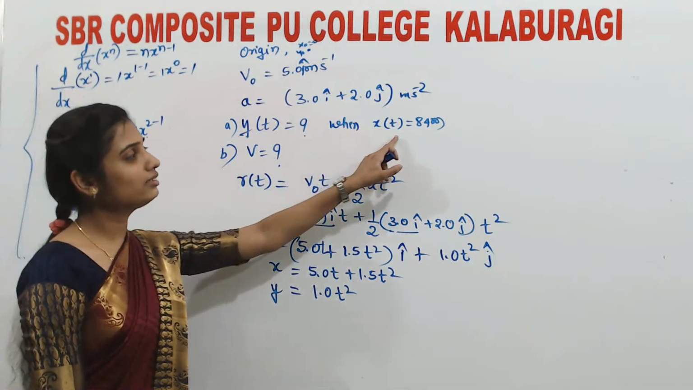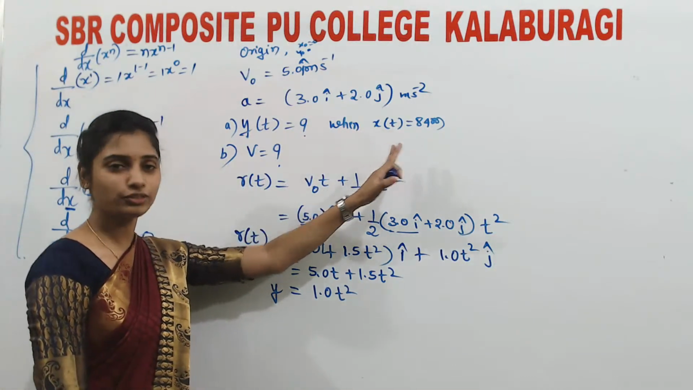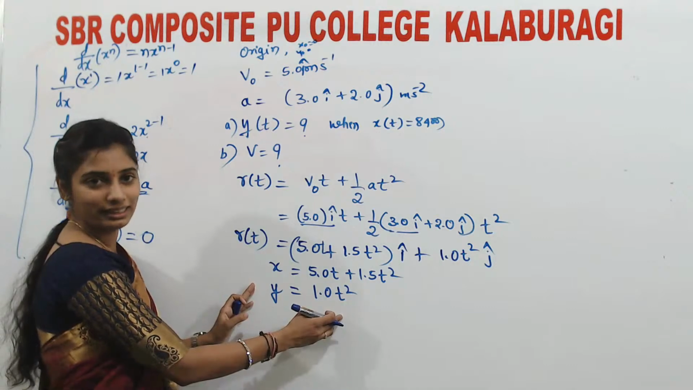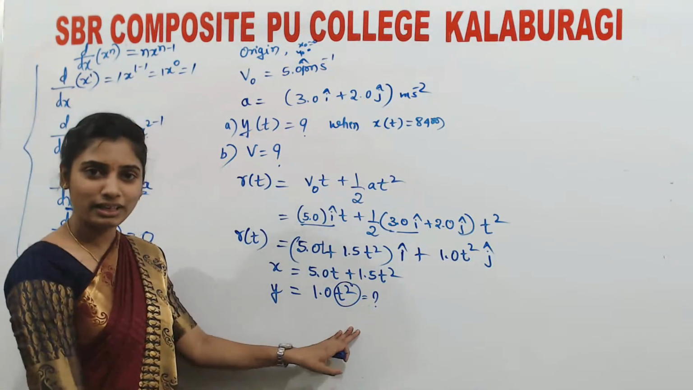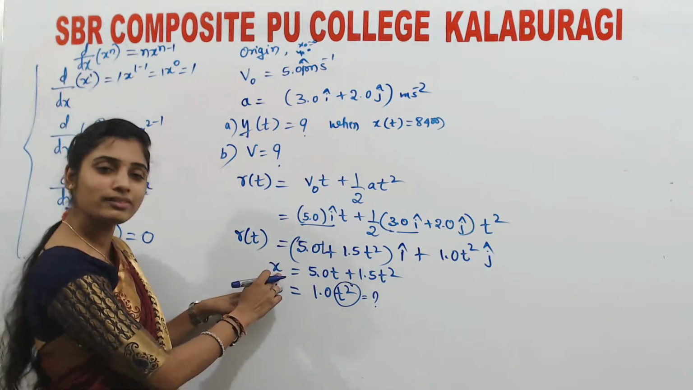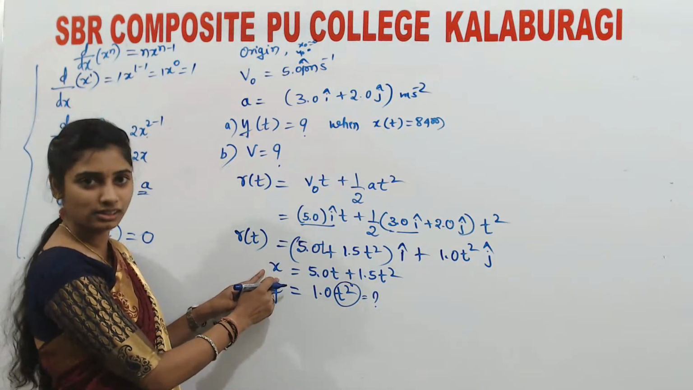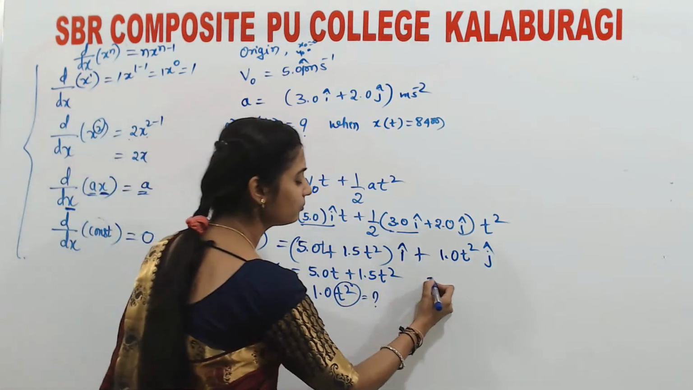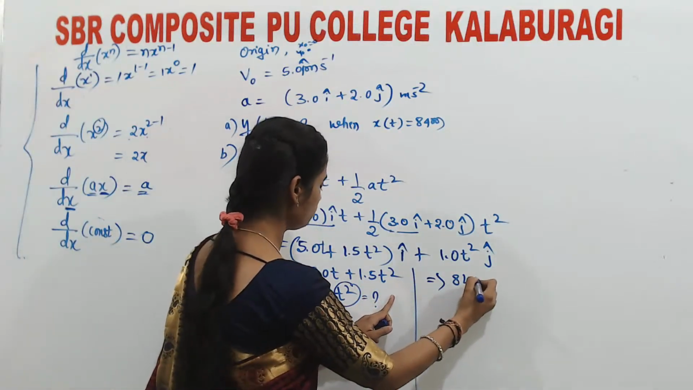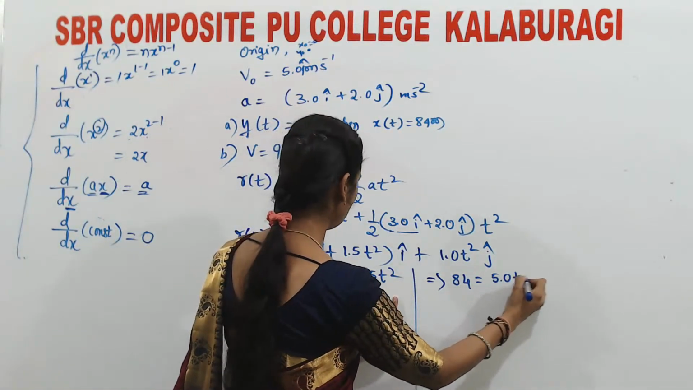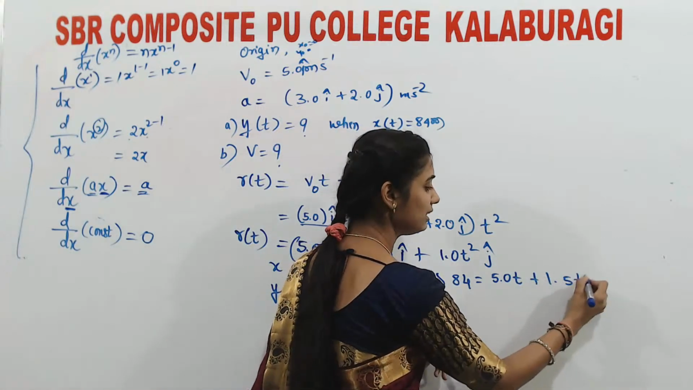Okay, so here x of t, or x, equals 84 meter. What is the value of y they are asking? For finding y we need the value of t, but we don't know the value of t. So as we know the value of x, substitute x as 84 over here. What do we get by using this equation? 84 is equal to 5.0 t plus 1.5 t square.